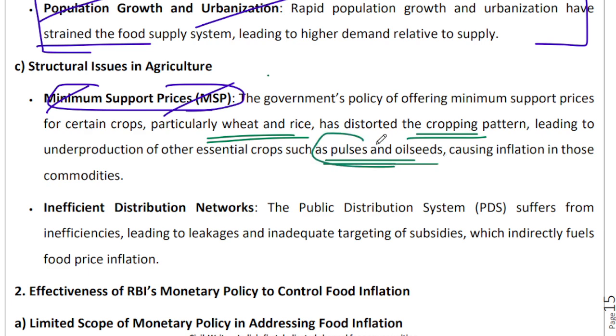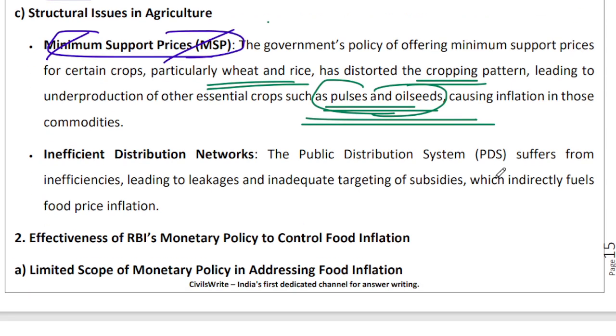So the government needs to stop this nonsense. They really need to either purchase a sufficient amount of all these different items at MSP and make sure that you have a decent buffer stock to take care of prices. Otherwise this problem is not going to go away, right?